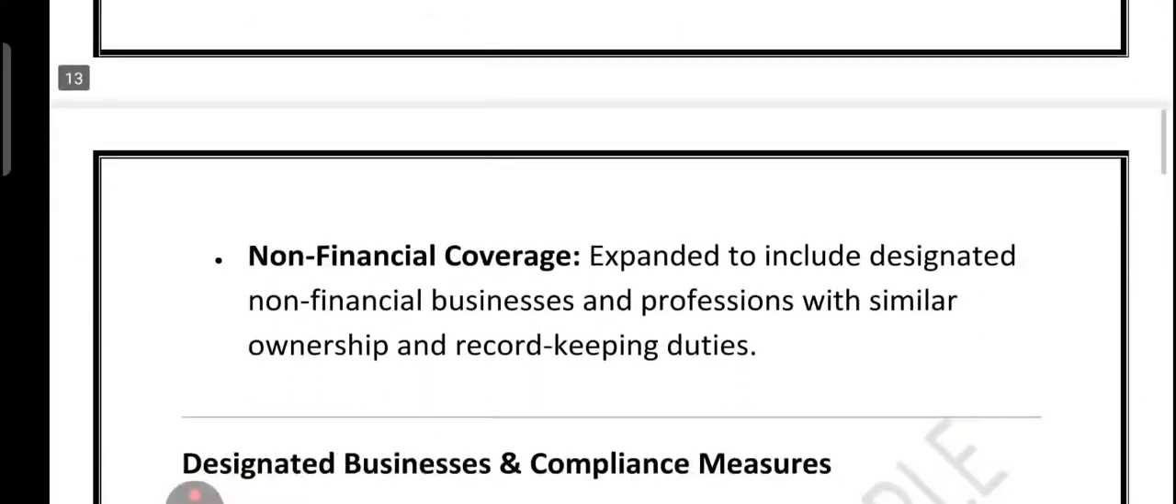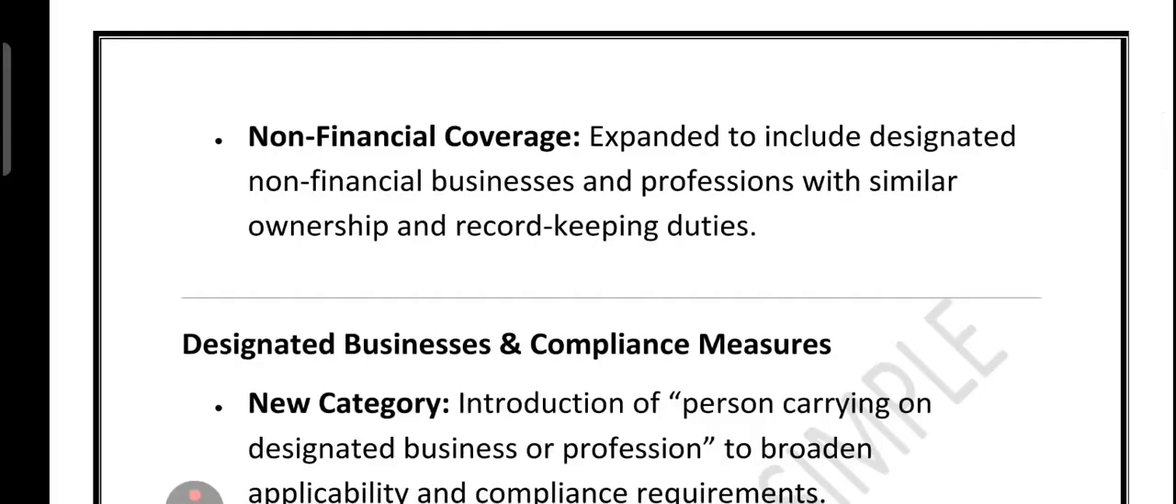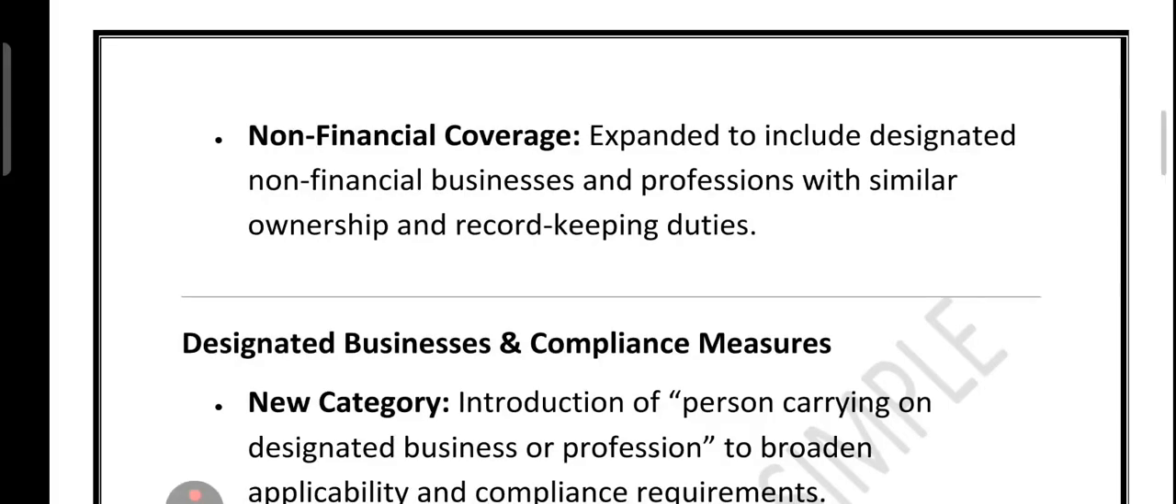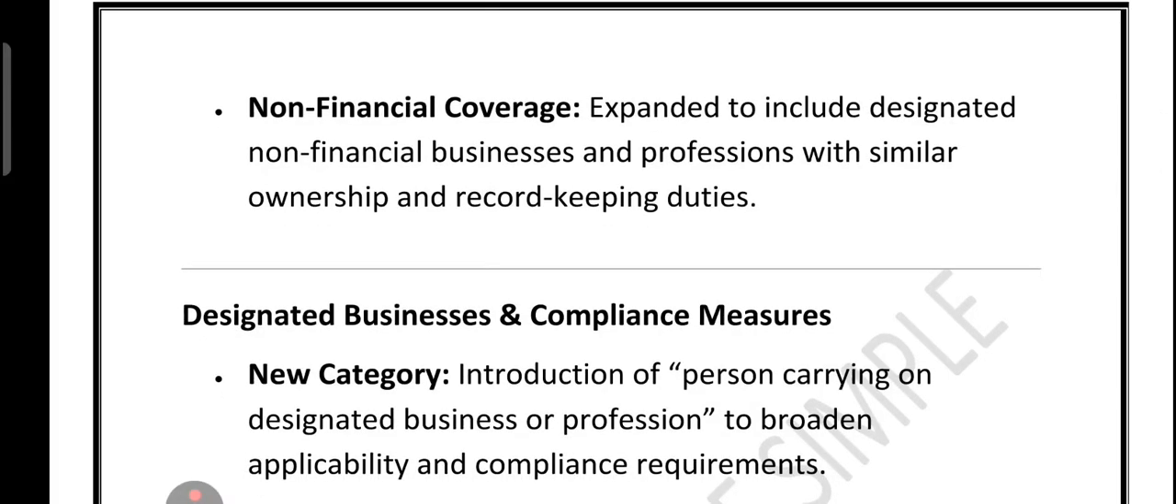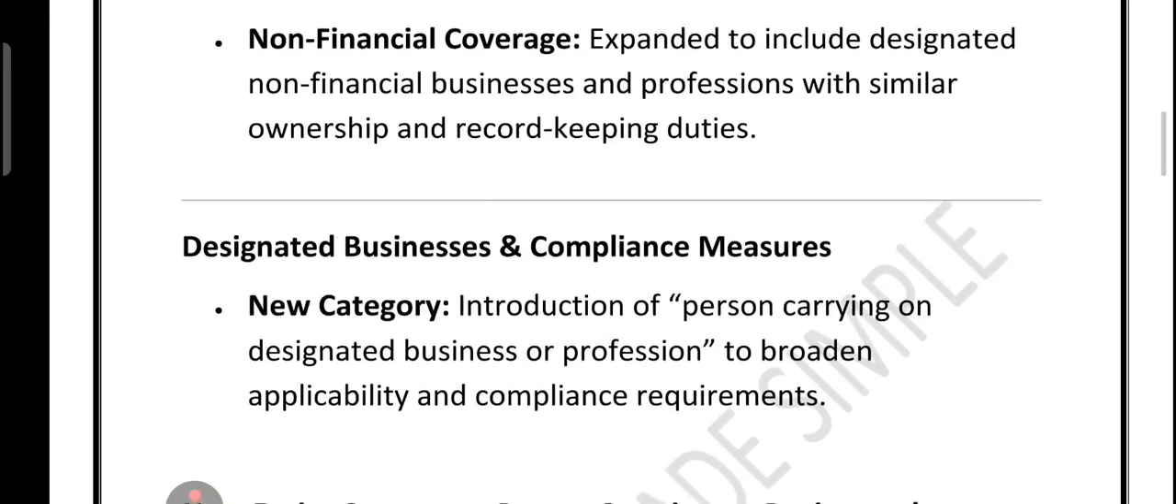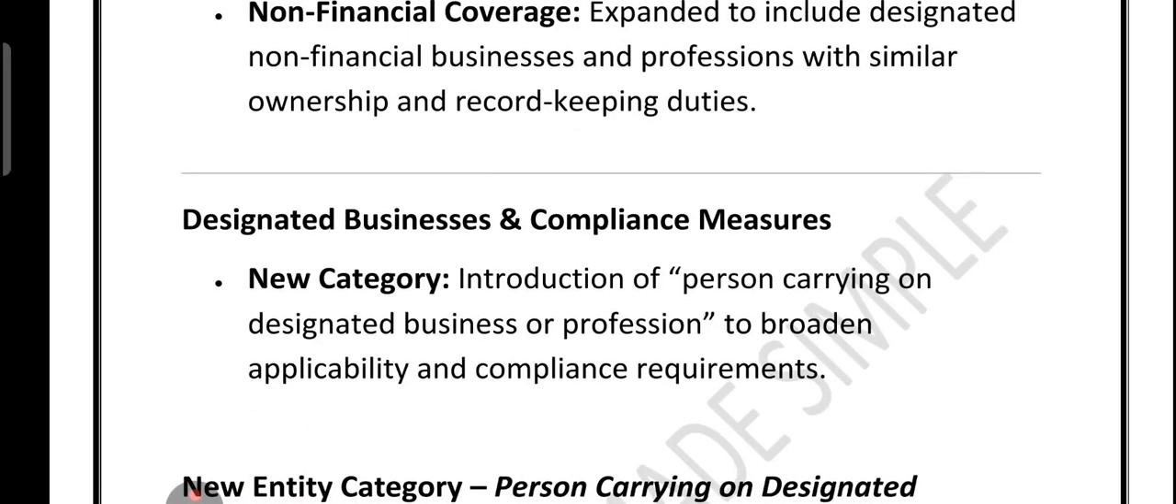The third thing is non-financial coverage. It is extended to designated non-financial businesses and professions like real estate and casinos, with the same record-keeping duty. And finally, a new category was introduced, person carrying on designated business or profession, making sure that compliance requirements go beyond traditional financial institutions. So in short, PMLA has moved from being bank-focused to becoming a comprehensive compliance framework for almost all financial and non-financial players.